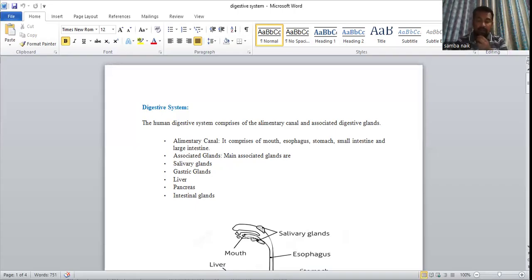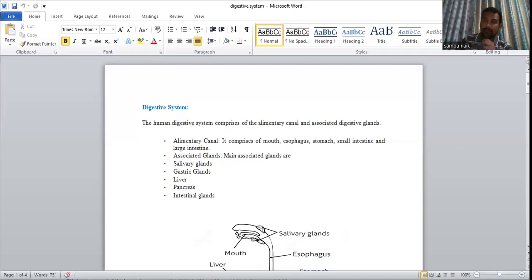So we'll see one by one. The alimentary canal comprises the mouth, esophagus, stomach, small intestine, and large intestine. The main associated glands are the salivary glands, which secrete saliva. Saliva contains salivary amylase. The purpose of salivary amylase is the conversion of carbohydrates into monosaccharides and disaccharides. So the partial digestion of carbohydrates occurs in the mouth because the salivary glands are present in the mouth.